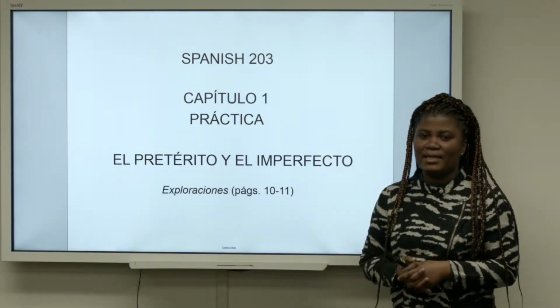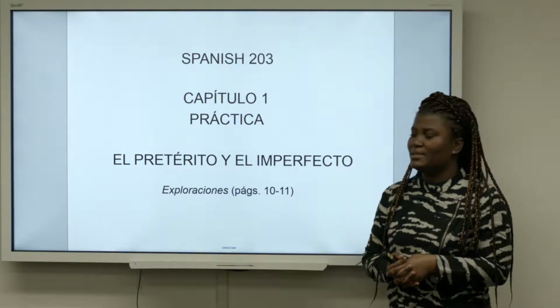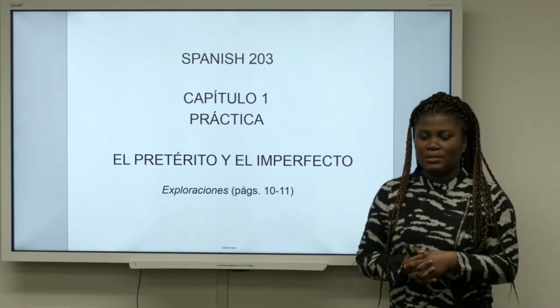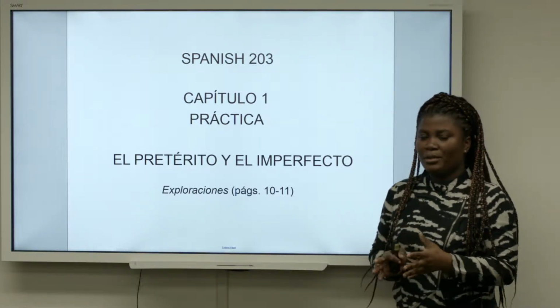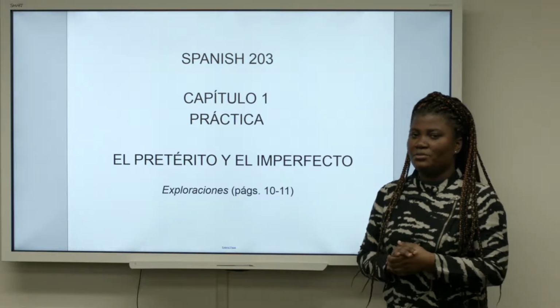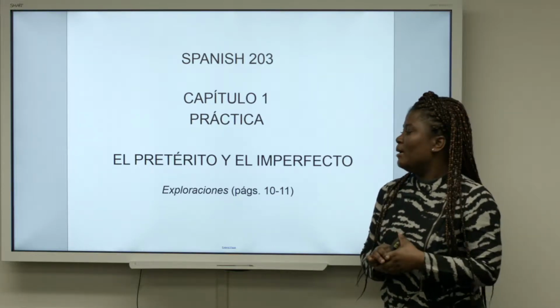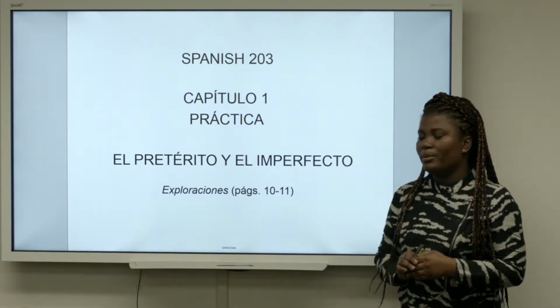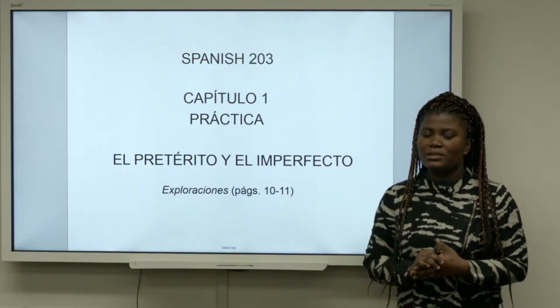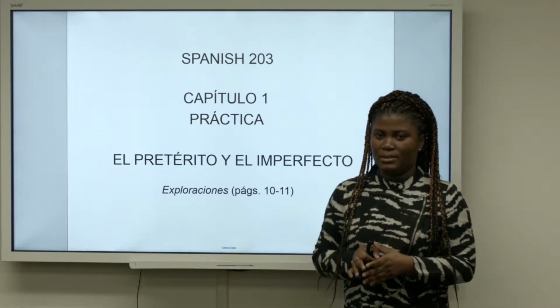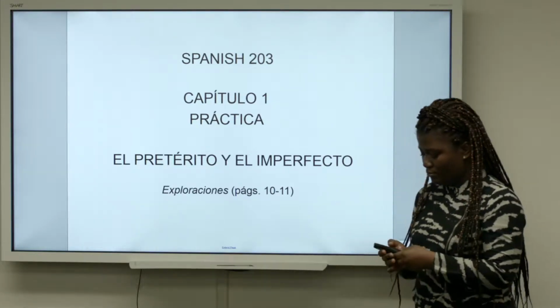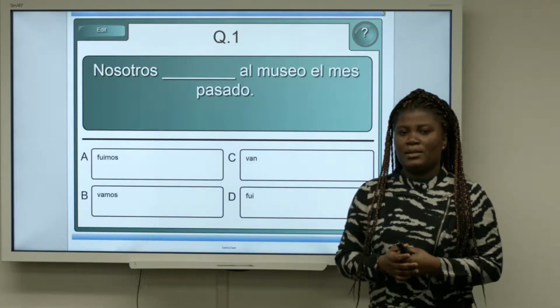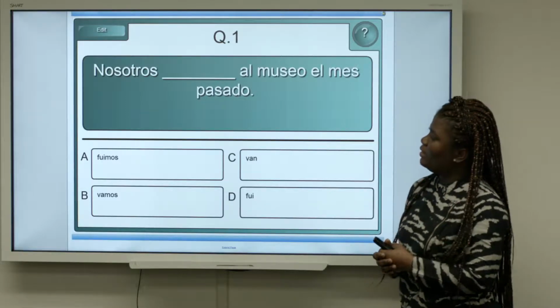Welcome to a review exercise on the preterite and the imperfect tense. Today we'll take a look at all that we have seen so far in the previous videos on the preterite and the imperfect, but just for a quick review, you may refer to your book Exploraciones on pages 10 and 11 on the same subject. Let's start with the first question, shall we?